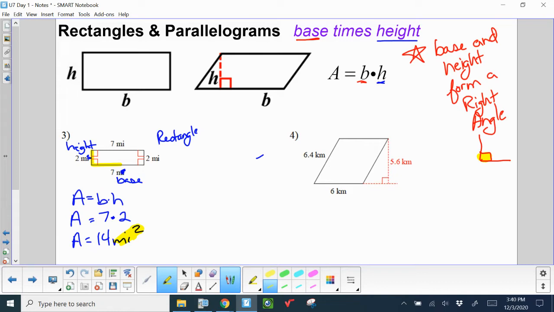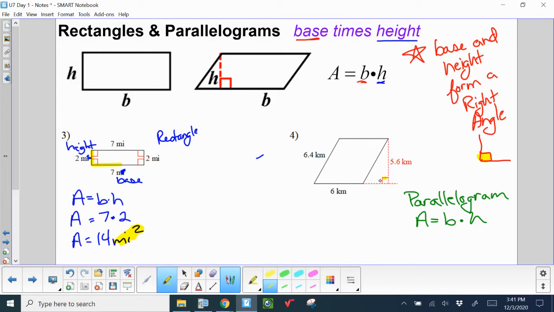In number 4 here, we have what's known as a parallelogram. And its formula is also base times height. But make sure you can identify the base and the height because you only need two numbers, yet when we look in this picture, we have three, which means one of them is not going to be used.